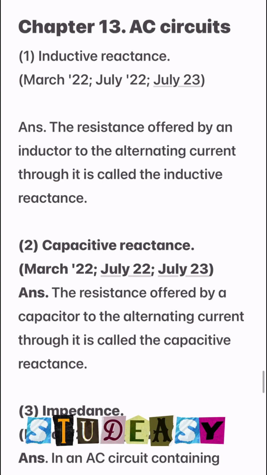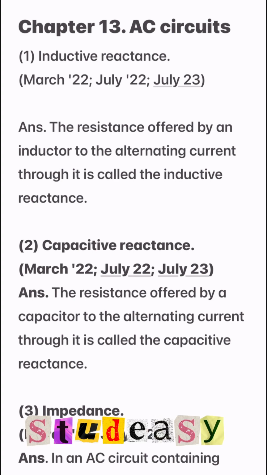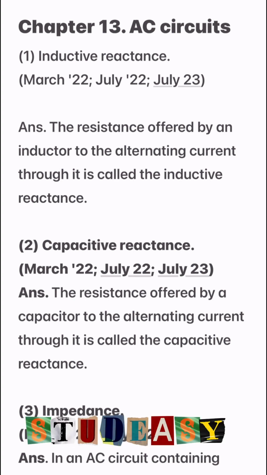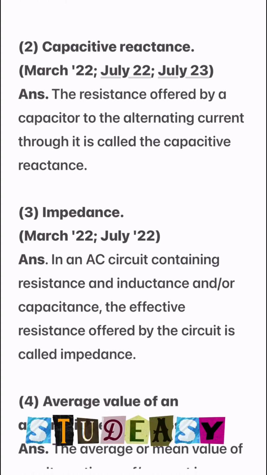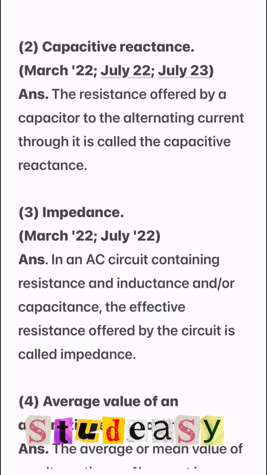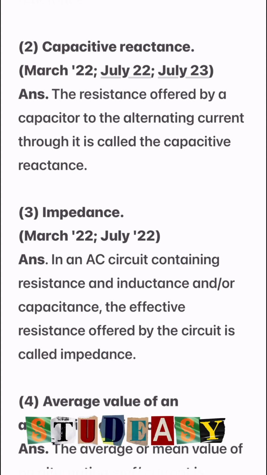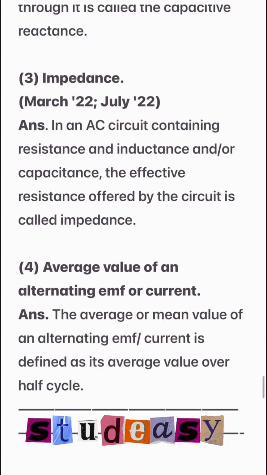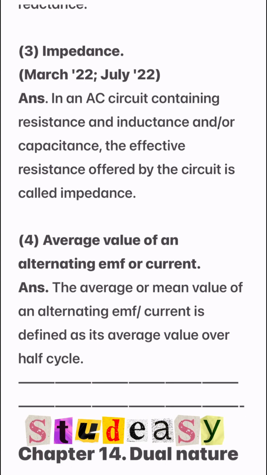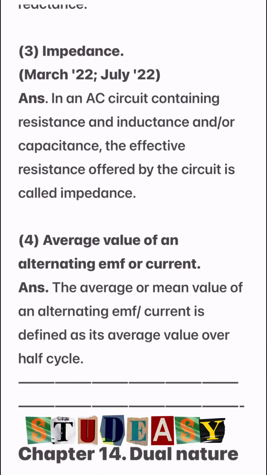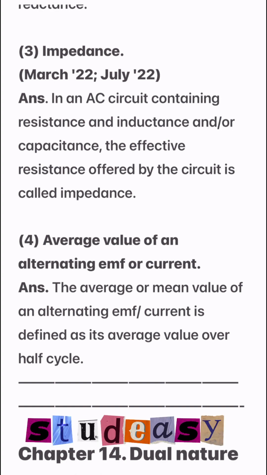First definition, inductive reactance. The resistance offered by an inductor to the alternating current through it is called the inductive reactance. Second definition, capacitive reactance. The resistance offered by a capacitor to the alternating current through it is called the capacitive reactance. Third definition, impedance. In an AC circuit containing resistance and inductance and or capacitance, the effective resistance offered by the circuit is called impedance.